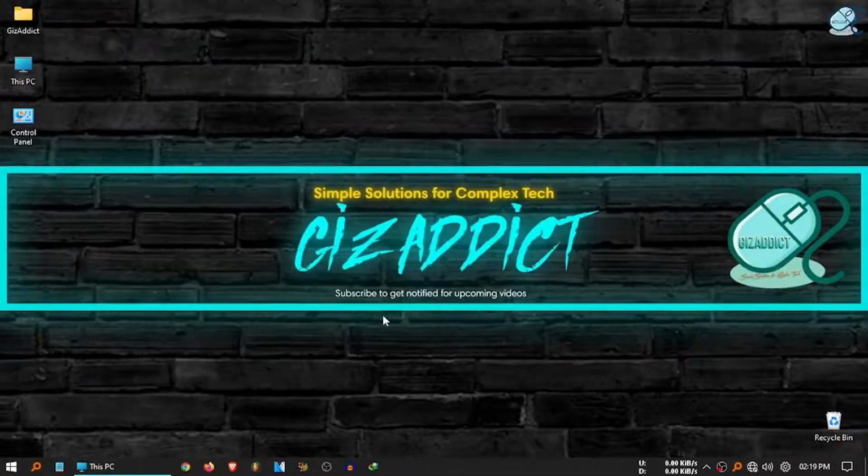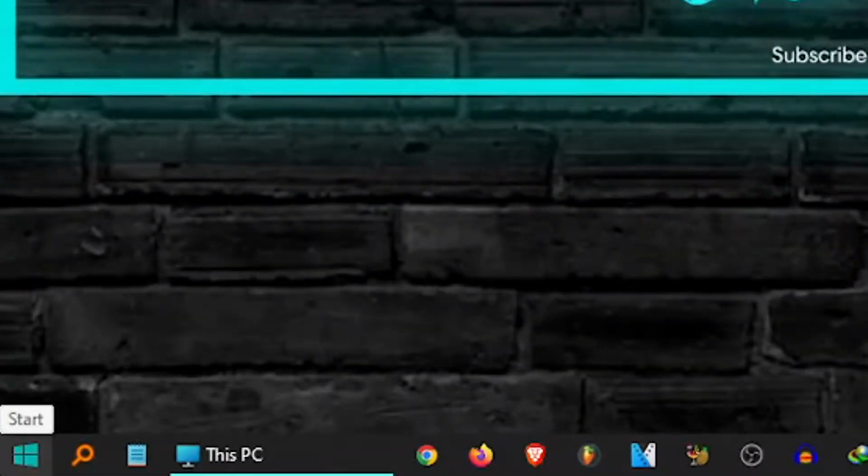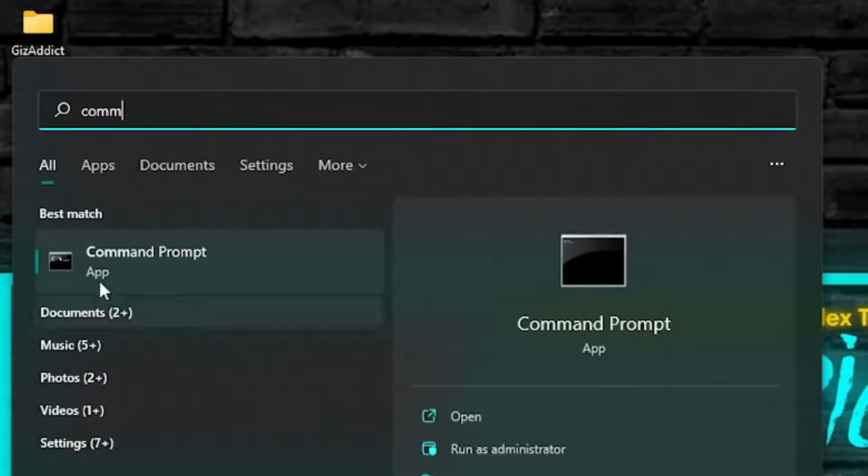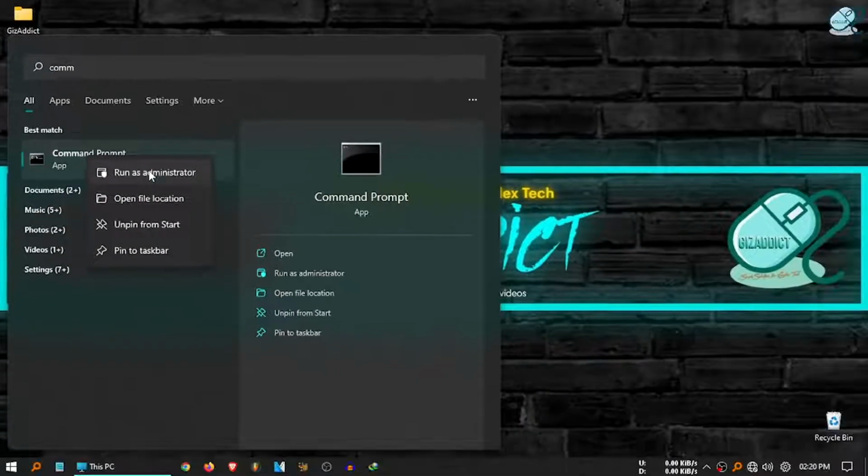So now open command prompt. To open command prompt, click on the start button, then type cmd, then right click and run as administrator. Then click on yes.